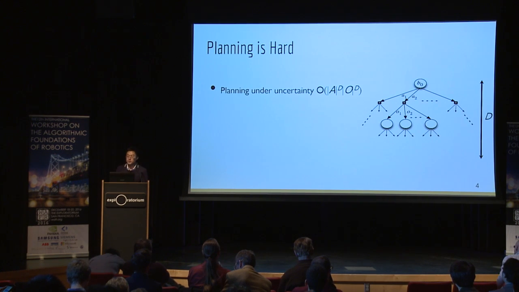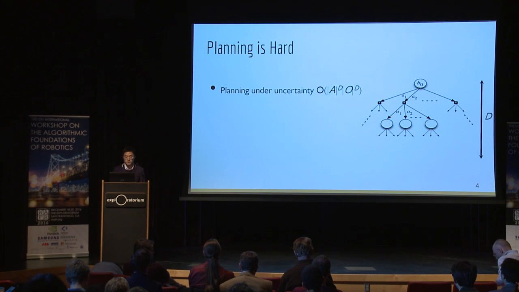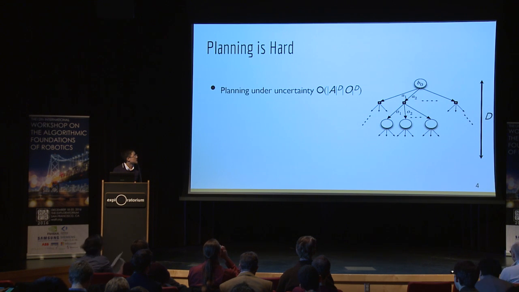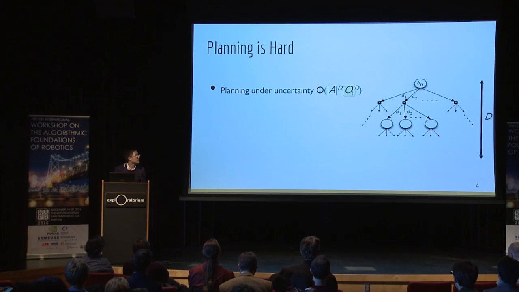However, searching in a belief tree is computationally expensive because of the big tree size. Here, A is the action space, D is the planning horizon, and O is the observation space. For many tasks, observation space is very large. Think of autonomous car driving, where the observation is all the possible sensor readings, which is really huge.